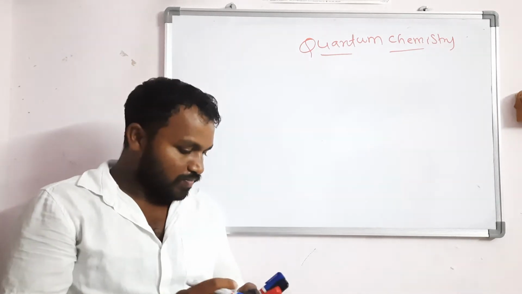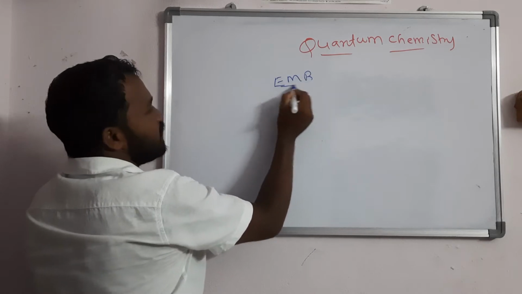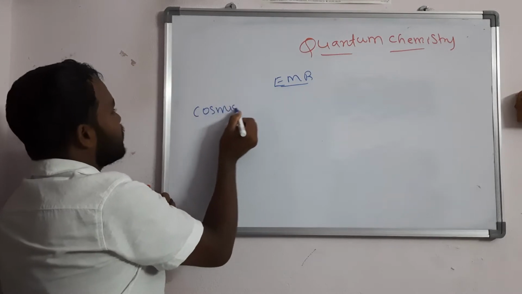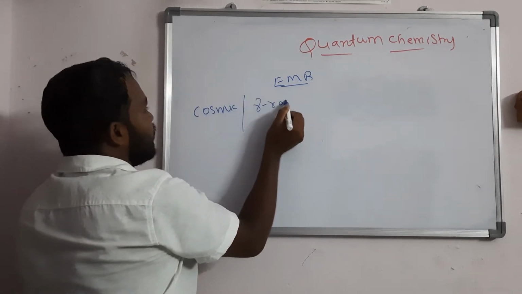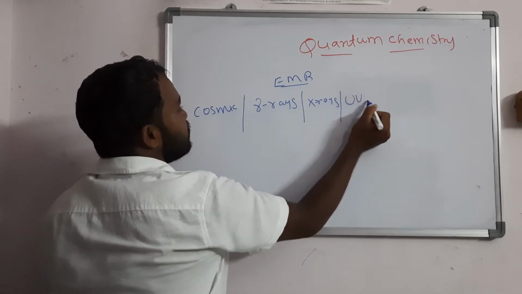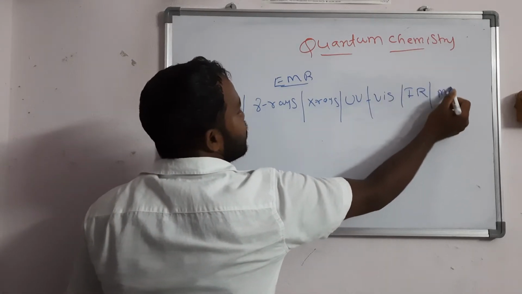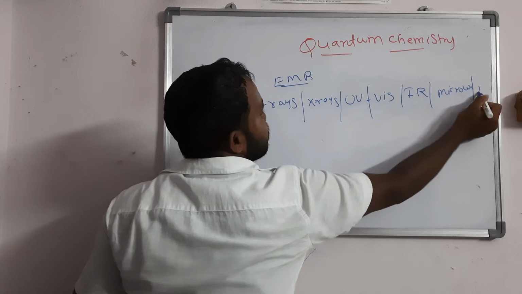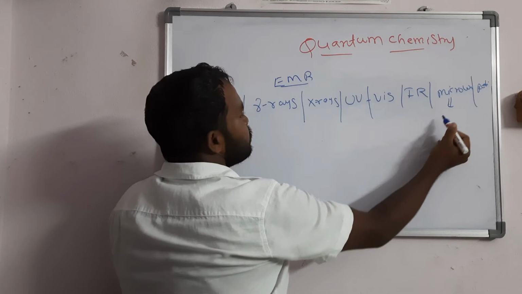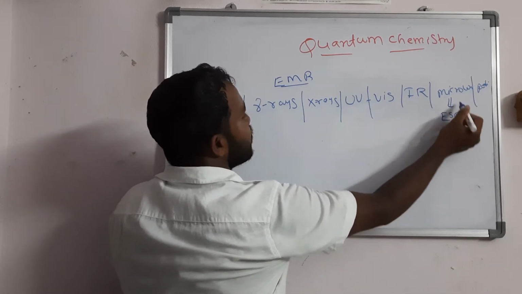So all of you know EMR, right? Electromagnetic radiation. First, cosmic rays, gamma rays, X-rays, UV, visible, IR, microwave, and radio waves, right? Generally, these microwaves we use in microwave spectra. So in ESR spectra, we use this microwave radiation.